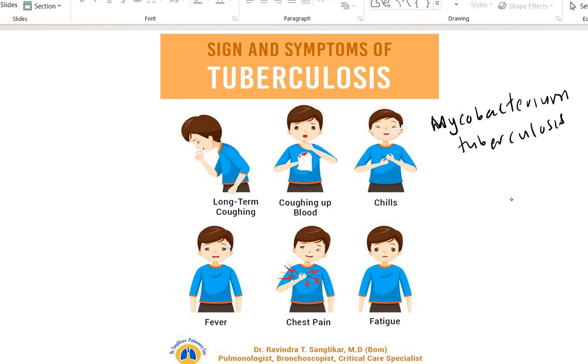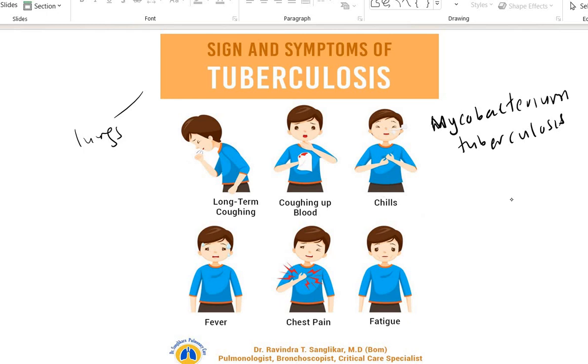This tuberculosis actually affects the lungs. That's why you see the symptoms: coughing up blood, chills, maybe feeling cold, fever, chest pain, and fatigue. This one is also contagious. It can be spread if you are infected by the droplets from coughing. You can also get infected with tuberculosis.